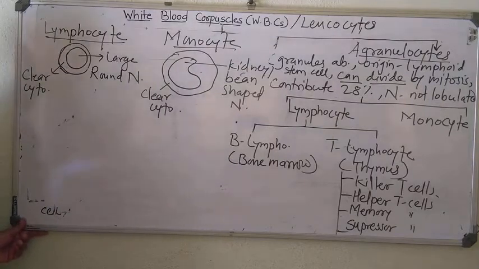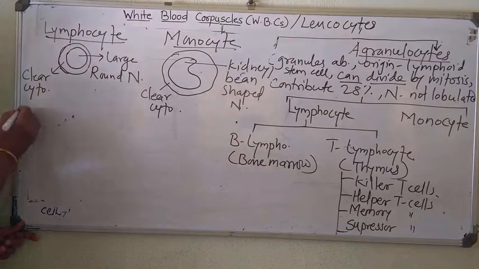Remember the classification of lymphocyte. Basically, lymphocyte is classified into two types, B lymphocyte and T lymphocyte. B lymphocyte is given B because it matures in bone marrow. T lymphocytes mature in thymus, and it is further classified into four types again: killer, helper, memory, and suppressor T cells.